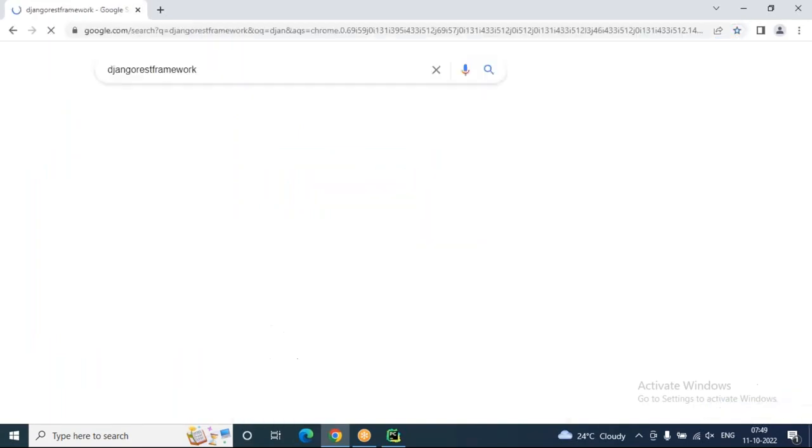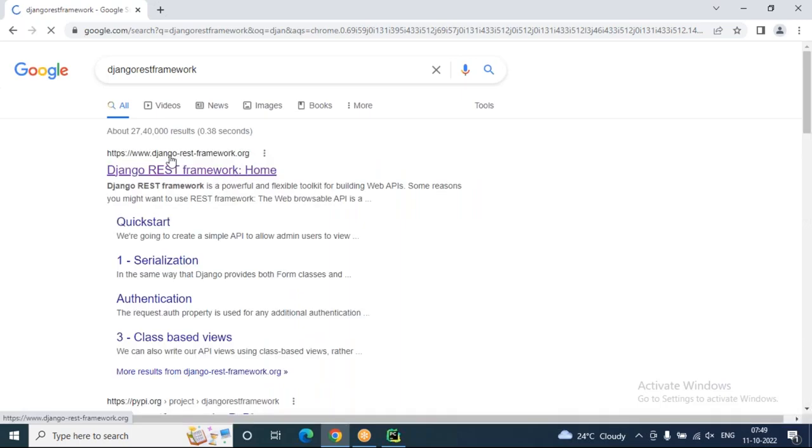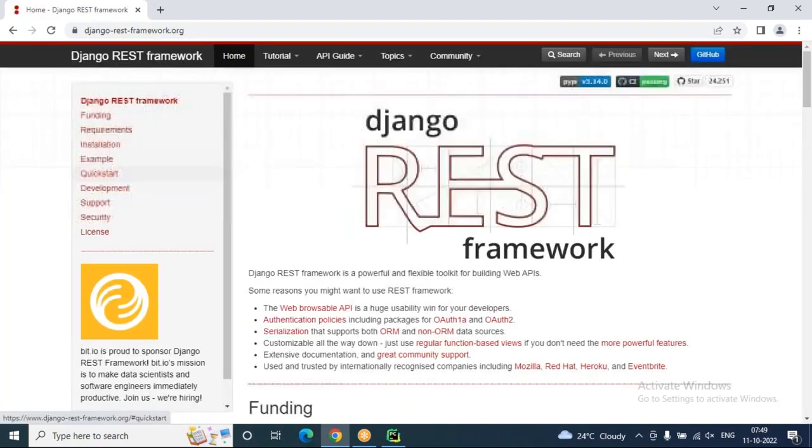Let's go to Google and search Django REST framework. Now you can see this is the official website, www.django-rest-framework.org. If you want any official documentation related to Django REST framework, you can go here. Most of the definitions and statements I have included in the PDF are taken from here. We have to follow the rules and regulations of this official website. Got my point? So this is the setup of Django REST framework.